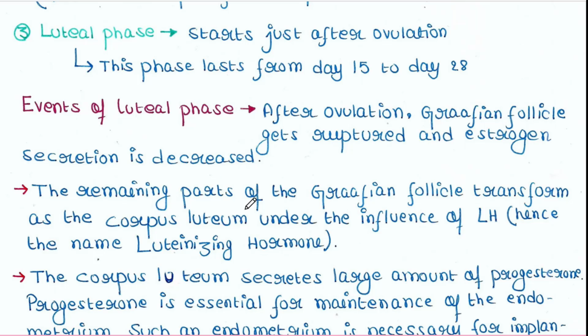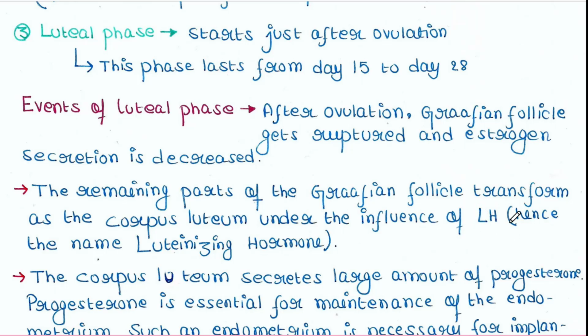The remaining parts of the Graafian follicle transform into the corpus luteum under the influence of LH. The ruptured Graafian follicle will not be destroyed. It will be transformed in the next stage, the corpus luteum stage, under the influence of luteinizing hormone.